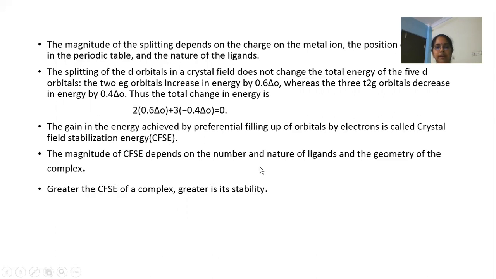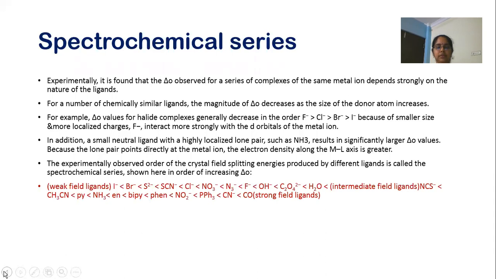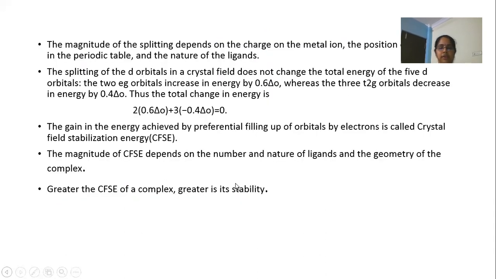In general, greater the CFSE of the complex, greater is its stability. So by calculating the CFSE value, we can easily explain whether the complex is stable or unstable. Right? So greater the CFSE of the complex, greater is the stability of the complex. Okay, thank you.